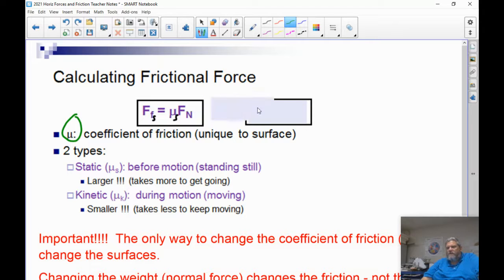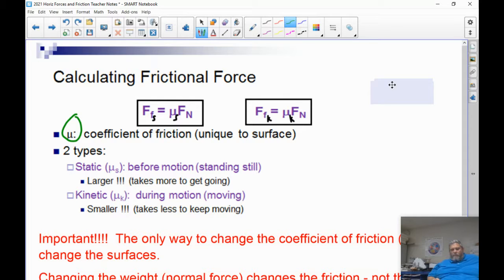The force of static friction is F_f, and then you put a little s there to indicate that it's static friction, is equal to this mu s times the normal force. Okay? And then the kinetic friction is the same thing, except there's a k in front of it.